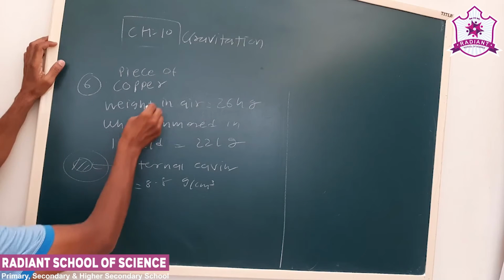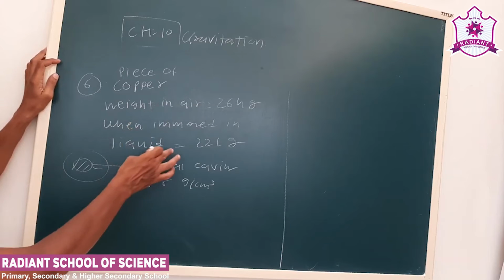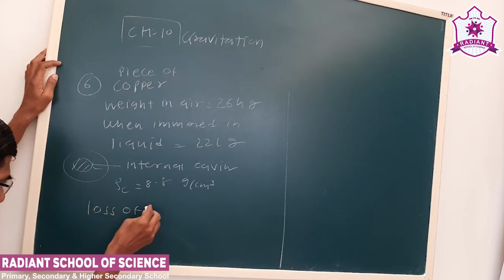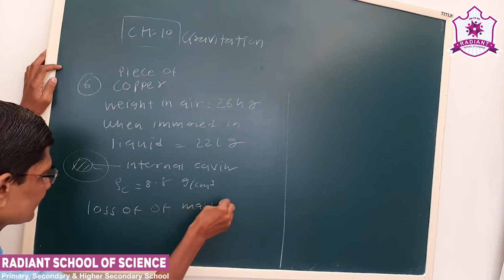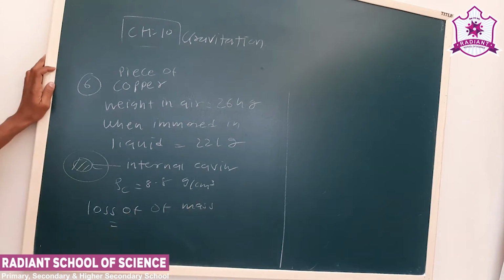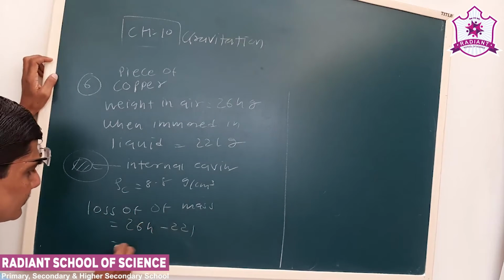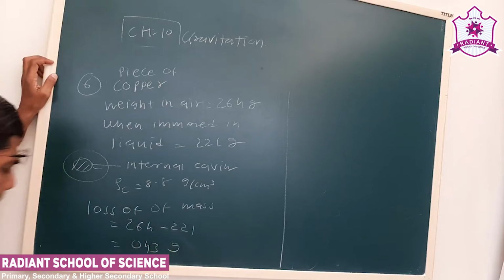Now see, in air weight is 264 gram, in liquid it is 221. So what is the loss of mass? Okay, we can write it as a subtraction of 264 minus 221. Okay, 43 gram.